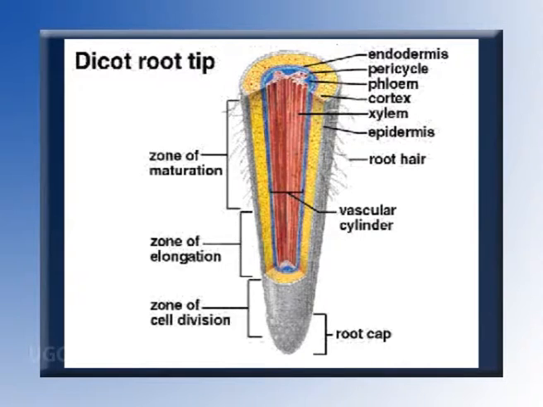Zone of cell elongation. The region of elongation, which merges with the apical meristem, usually extends about 1 centimeter or less from the tip of the root. The cells in this zone stretch and lengthen as small vacuoles within the cytoplasm merge and fill with water.